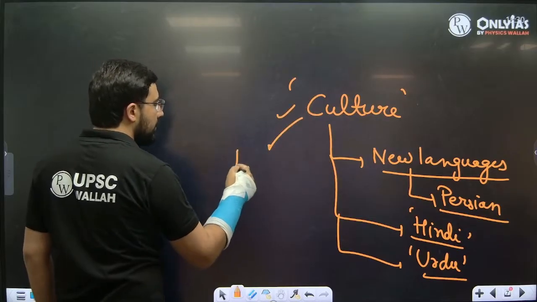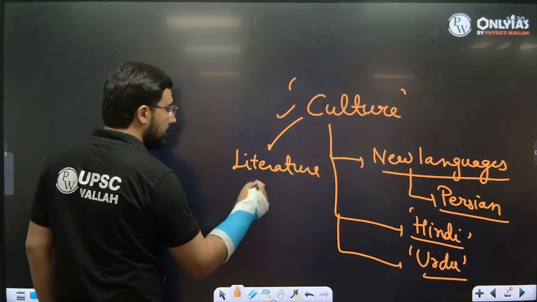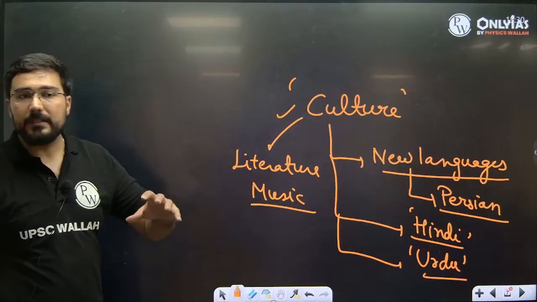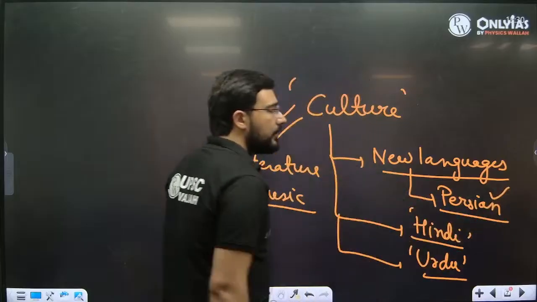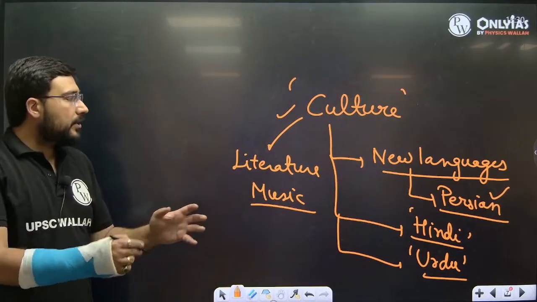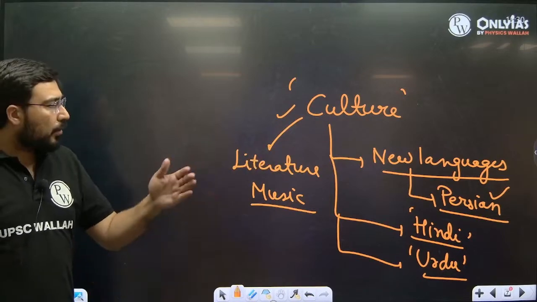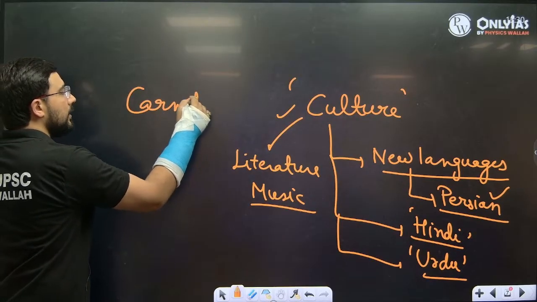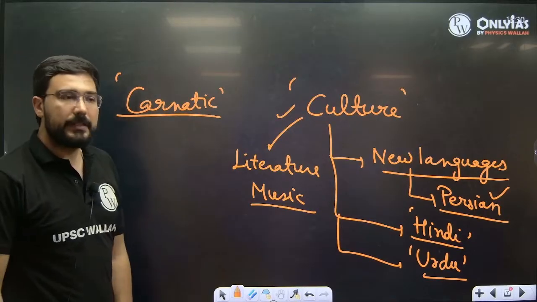New kinds of literature are going to rise. New kinds of music are also going to rise. If we talk about the Hindustani school of music, the classical school, it developed because of its intermingling with Persian music. So Hindustani music is going to become a combination of the North Indian style plus that of the Persian. While the South Indian style, known as Carnatic, is going to continue as it is. There's not going to be any major impact on the Carnatic music of South India.